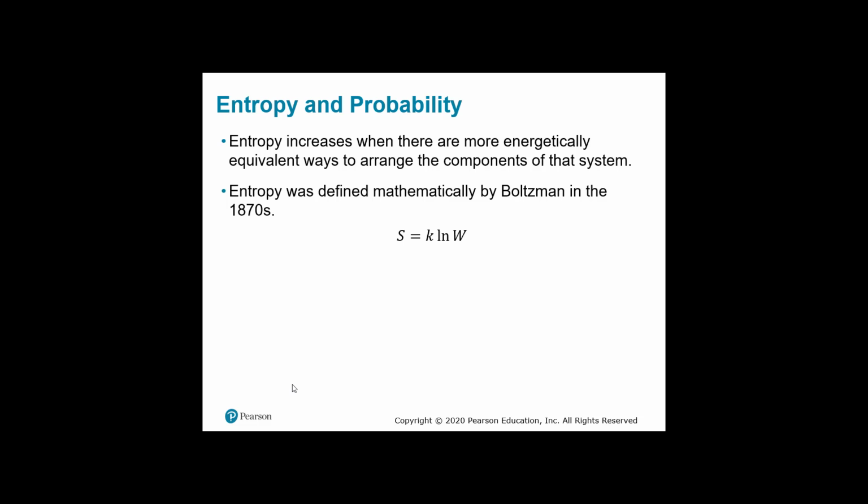Okay, so entropy and probability. Entropy increases when there are more energetically equivalent ways to arrange the components of the system. So how would we detect that? Well, we can use this mathematical equation by Boltzmann. S stands for entropy.